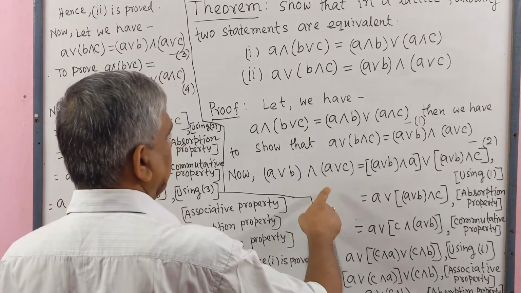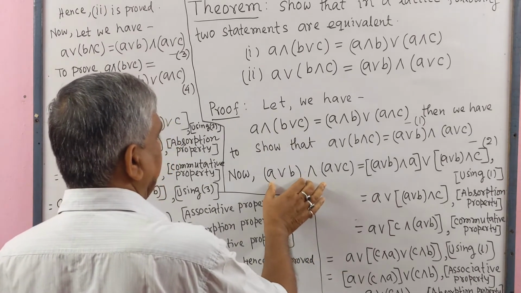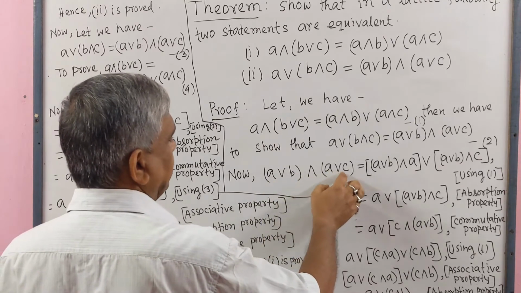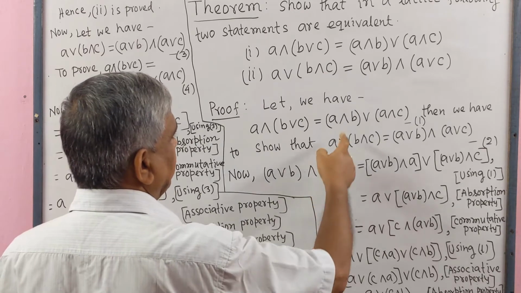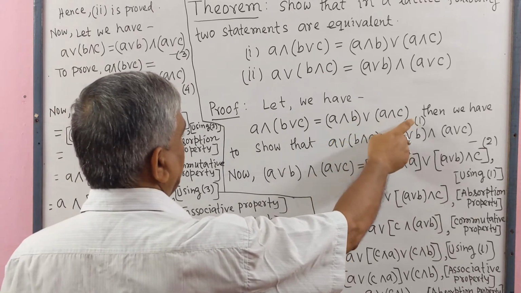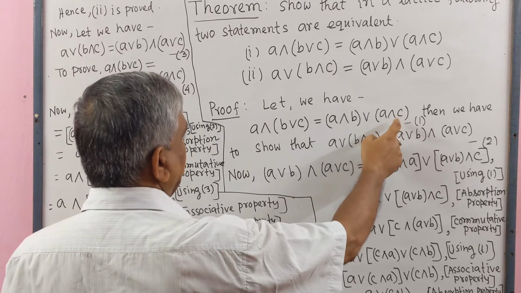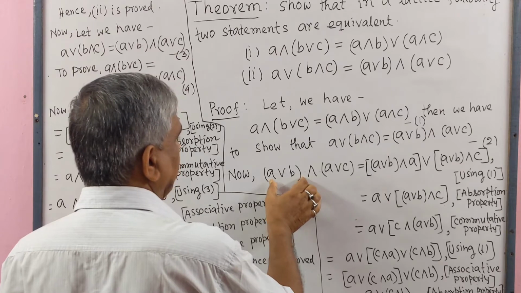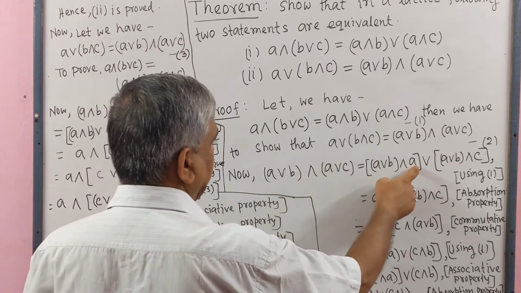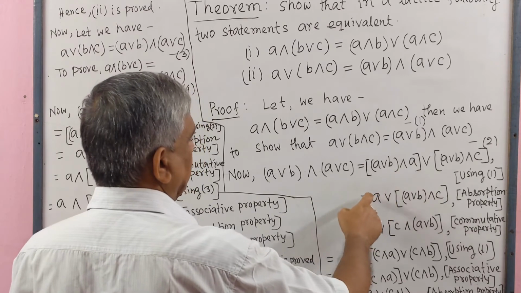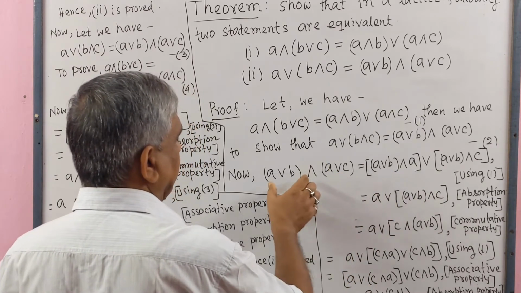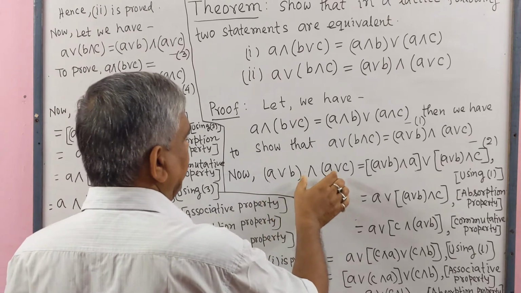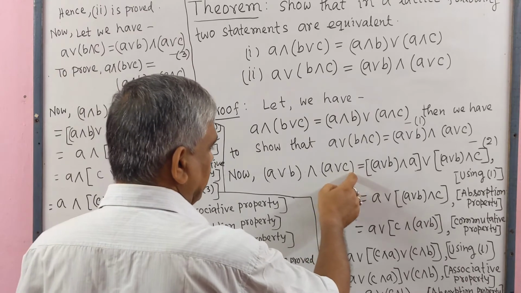So here we consider this A join B as A and we follow the rule given in 1. So this equals ((A join B) meet A) join ((A join B) meet C).